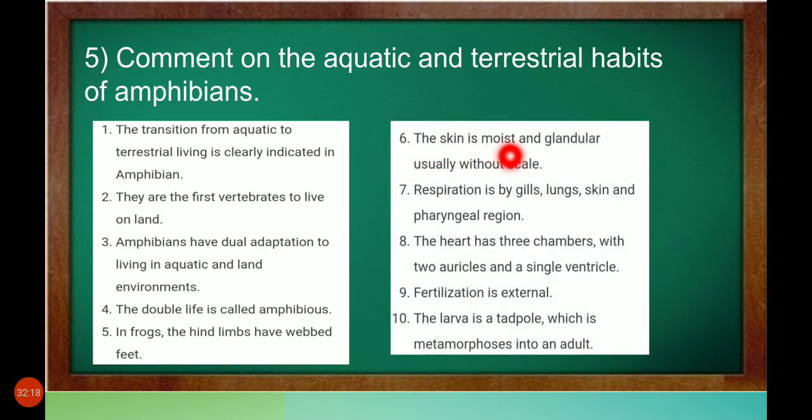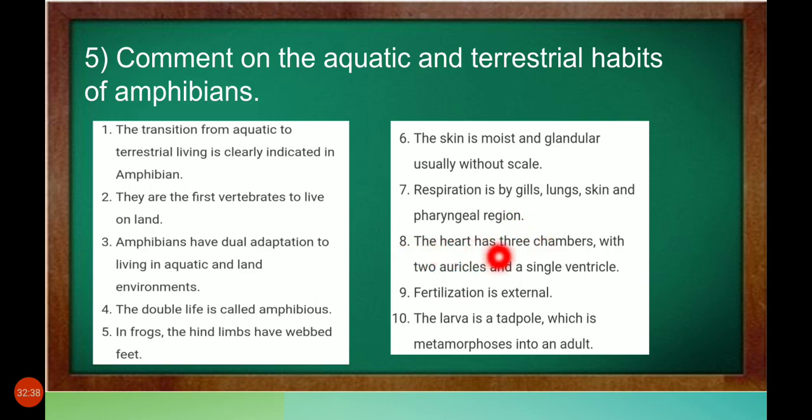The skin is very moist and glandular, usually without scales. Respiration is by gills if the frog is in water, and by lungs, skin and pharyngeal region if the frog is on land.